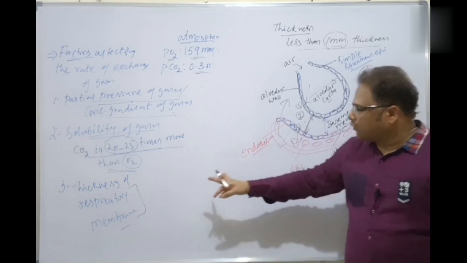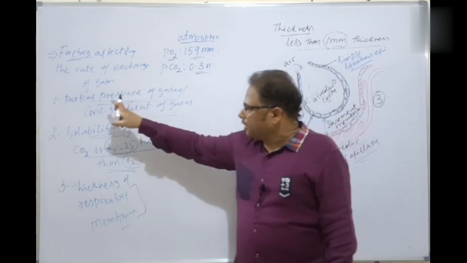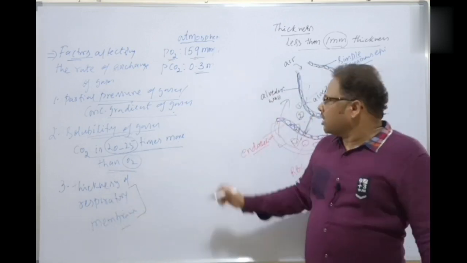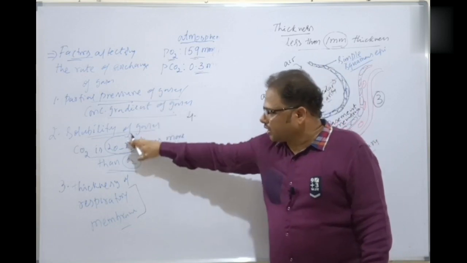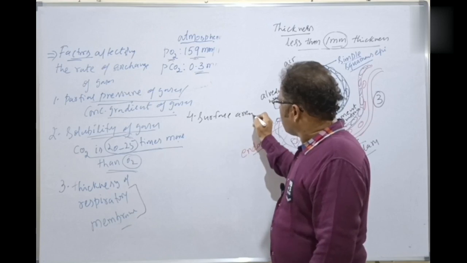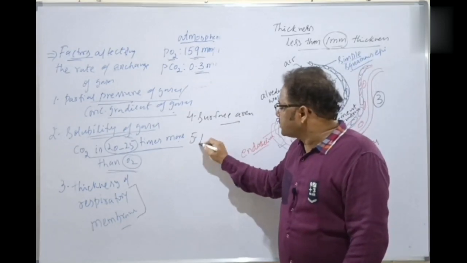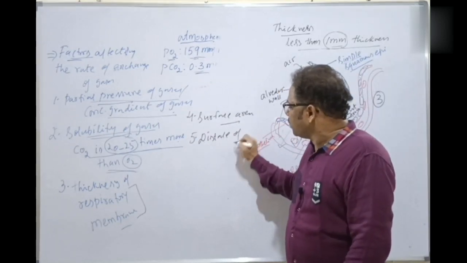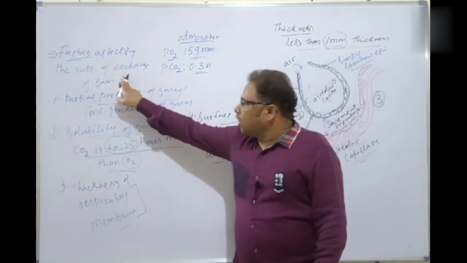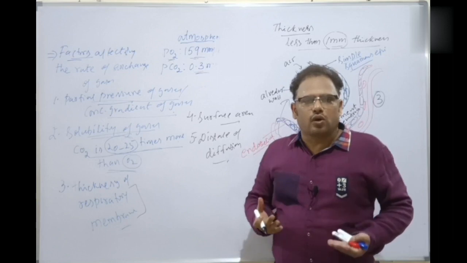So the thickness of the respiratory membrane is one of the factors which affects the rate of exchange of gases. The first factor is partial pressure, the second is solubility of gases, and the third is the thickness of the respiratory membrane. The fourth factor is the surface area, but these three factors are given in NCERT. The surface area of the respiratory surface also determines it, and the fifth factor is the distance of diffusion. These are the 5 factors which determine the rate of exchange of gases: oxygen is taken inside and carbon dioxide is given outside. Okay, students.